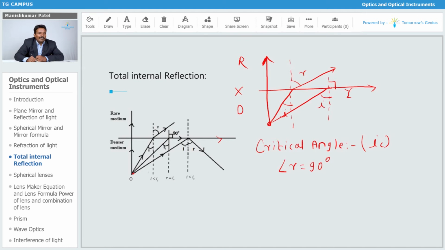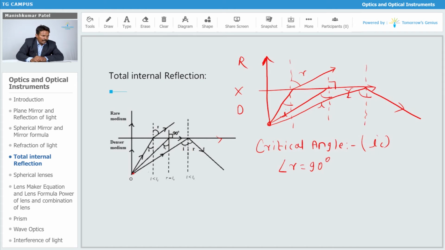Once we have the value of the critical angle, the next thing you have to do is further increase the angle of incidence. Then you will find that the ray will not enter the second medium. Instead, it will get reflected into the same medium. If you increase the angle of incidence beyond the critical angle, the ray will be reflected into the same medium. It will not enter the other medium. That we are going to call total internal reflection.